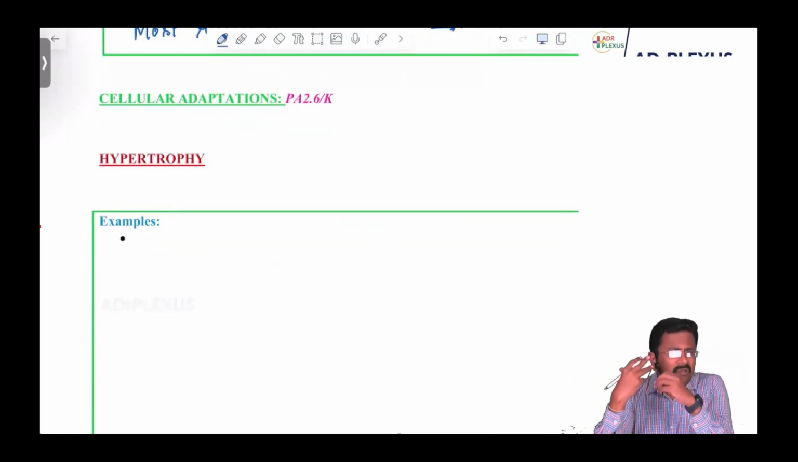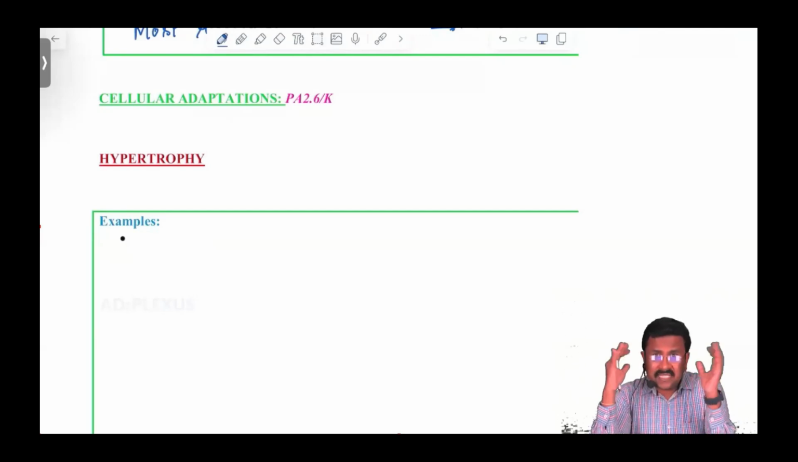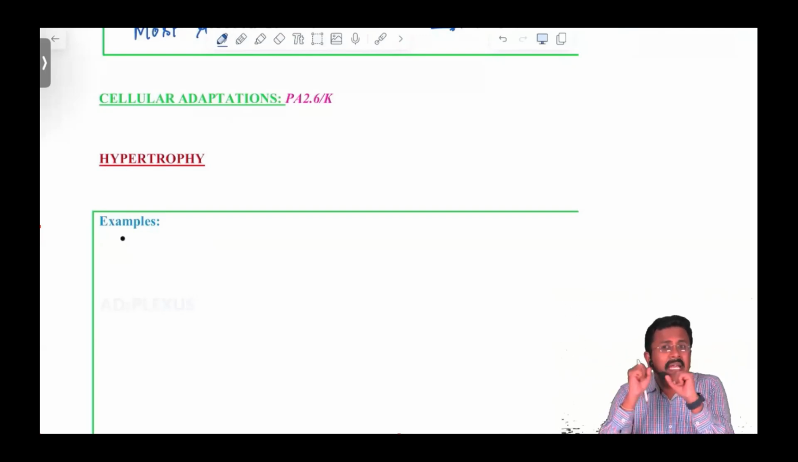So let's see what all the adaptations a cell can have. Hypertrophy. If I ask you this basic question, what is hypertrophy and hyperplasia? You will say that hypertrophy is the increase in cell size, and hyperplasia is the increase in cell number.